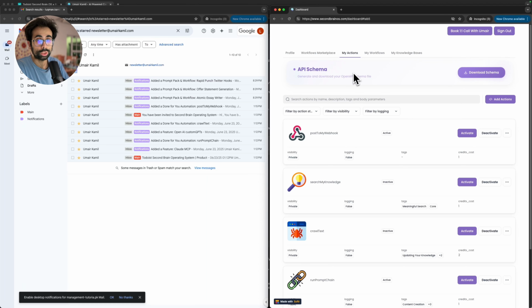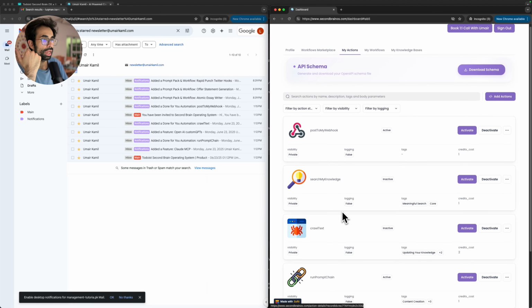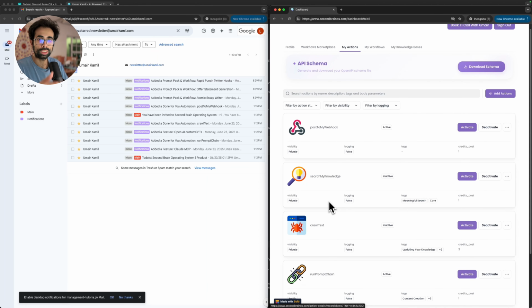So the core actions that you get access to when you make your first purchase on the Second Brainwise platform are run prompt chain, which allows you to run those workflows that we just talked about. Then crawl text, which allows you to give a newsletter, blog, or YouTube video and fetch the text. And also post to my webhook, which means that during a conversation with ChatGPT or Claude, you can ask it to post the data or post its response to any place that you like.